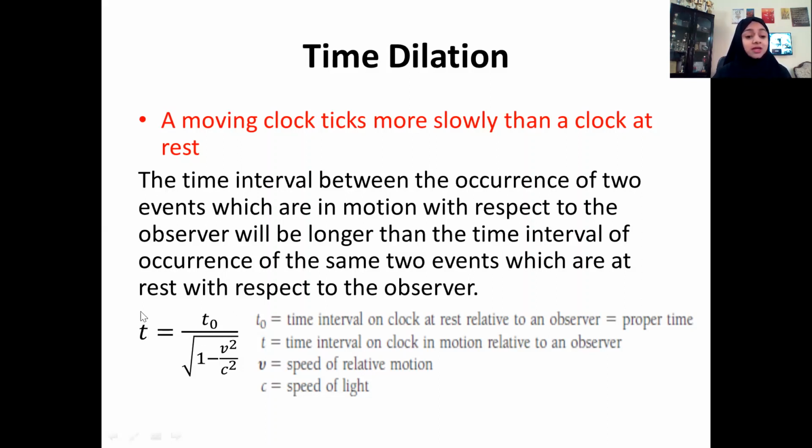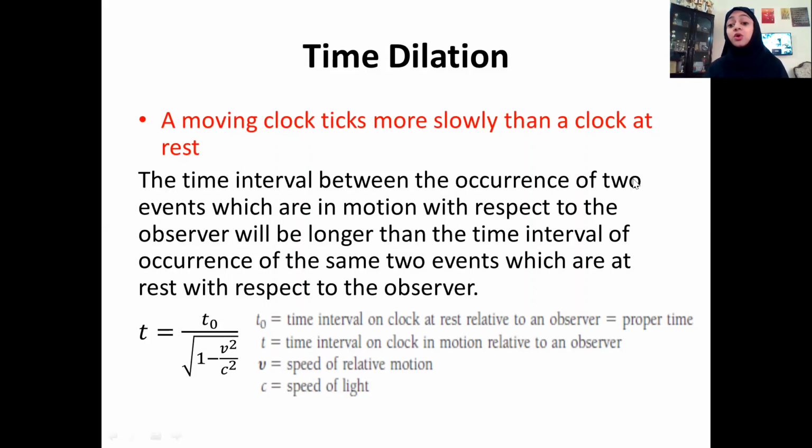So the time as measured by the person standing on ground for two events which are taking place inside a spaceship traveling with a speed comparable to that of light is more than for the same events taking place on ground.